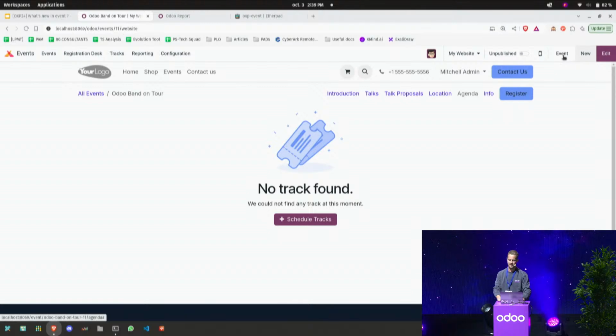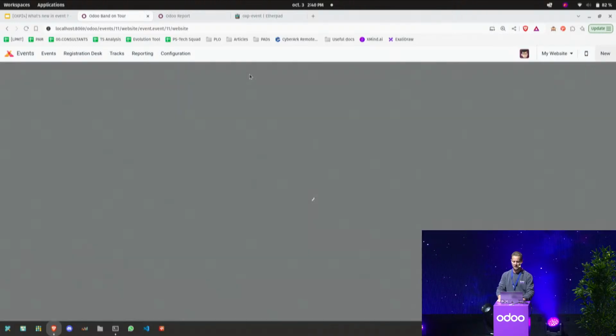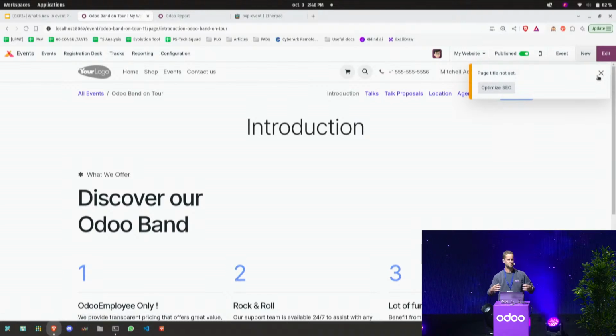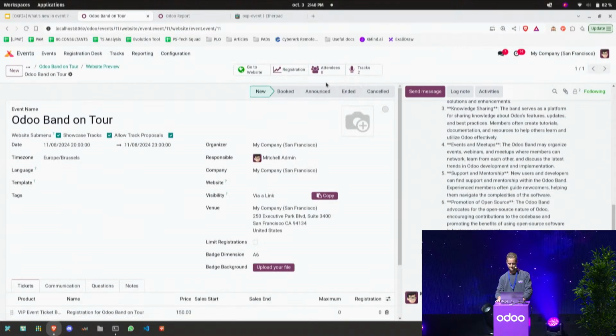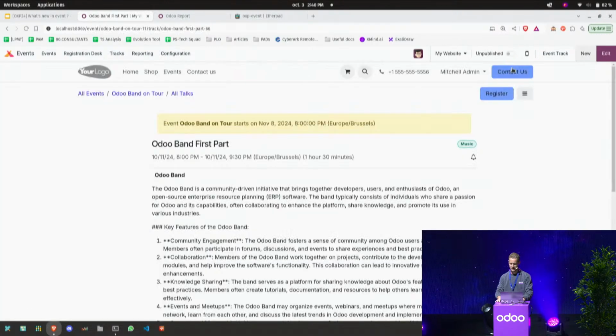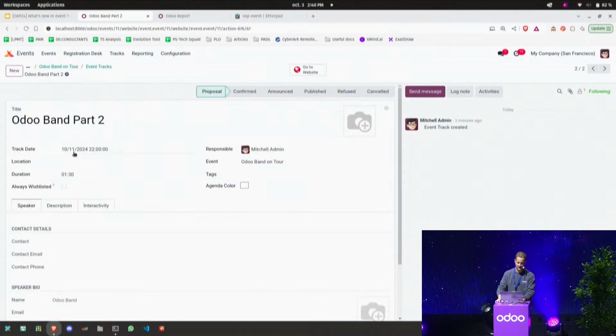So here, if I come back on my event, now I can define when my website is ready if I want to publish it. So here, I come back on my event and I will publish it. I have the notification that I need to optimize my SEO, but you get the point. You can optimize that directly. Here, I can also define to publish my track. I come back here. Oops. And publish this one.